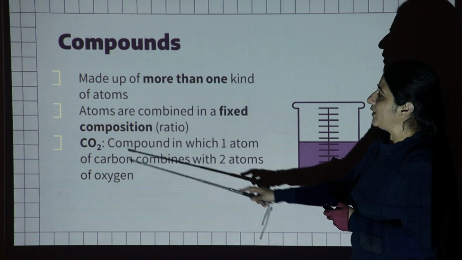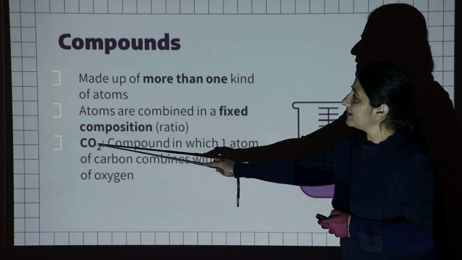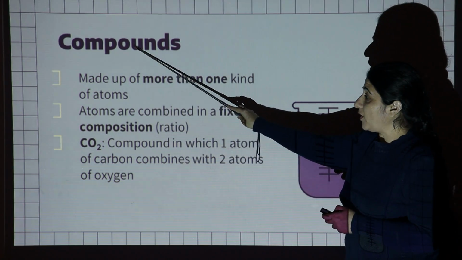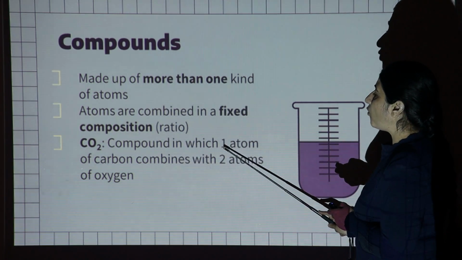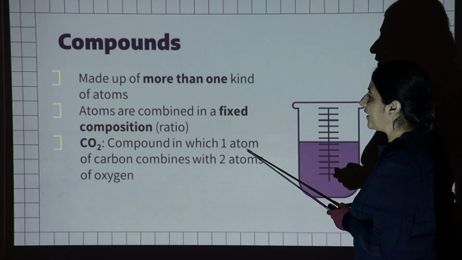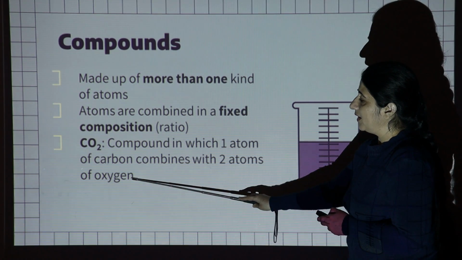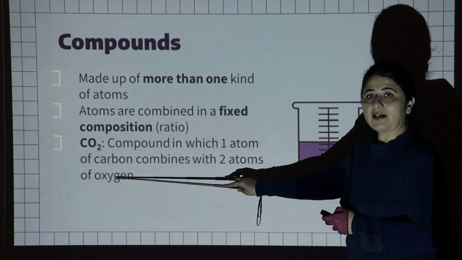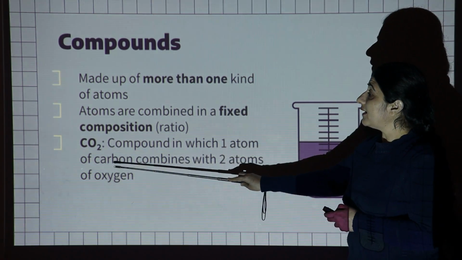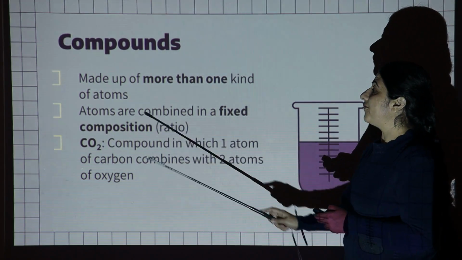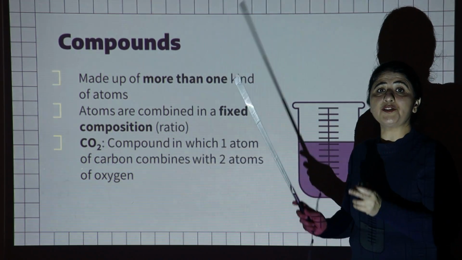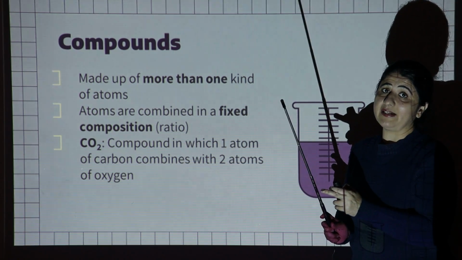For instance, we have carbon dioxide. Carbon dioxide is a compound because it is formed by the combination of one atom of carbon and two atoms of oxygen. Carbon dioxide is always formed from the two elements, and these two elements are always combined in a fixed ratio.